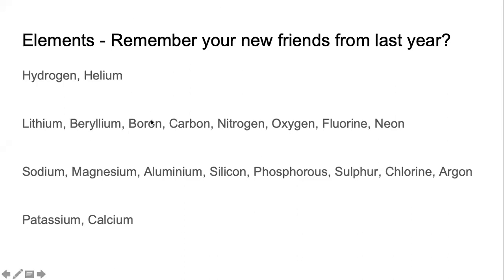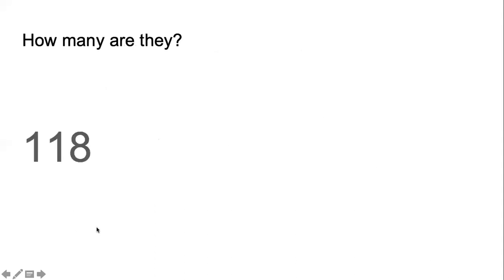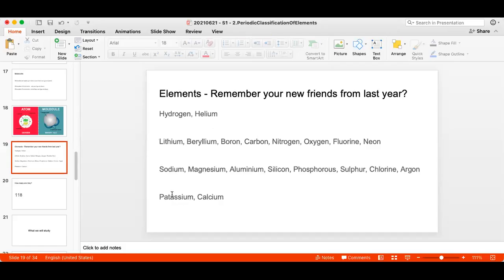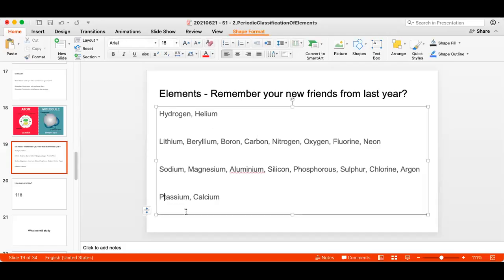We looked at all these elements. These are elements. We looked at all these elements and we made a table of their atomic number, atomic mass, electronic configuration. All this we did.